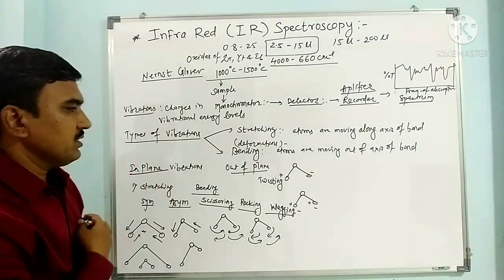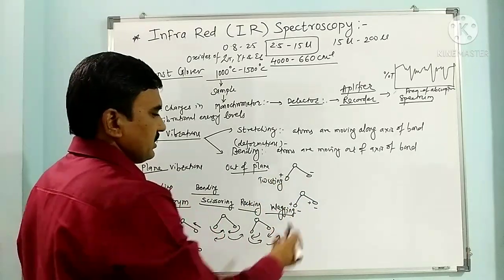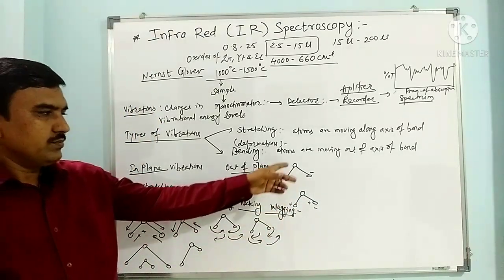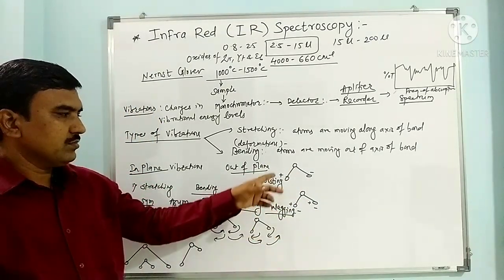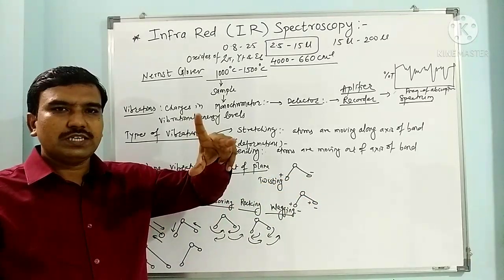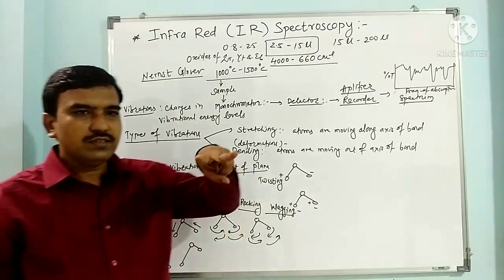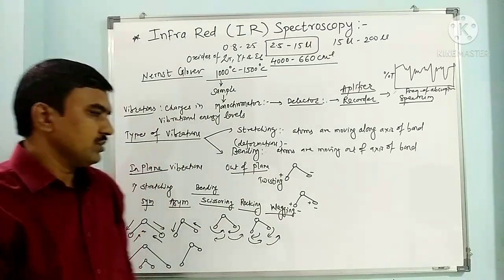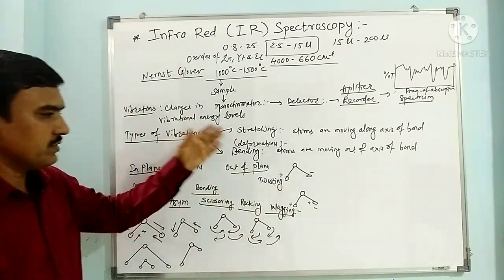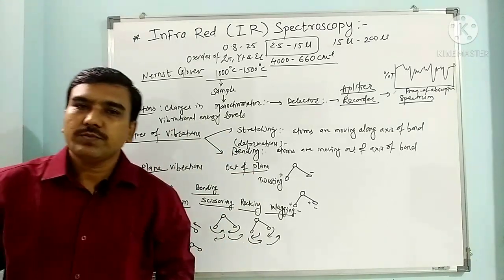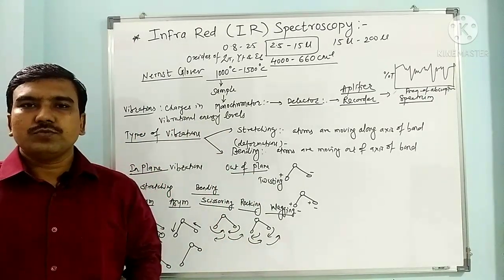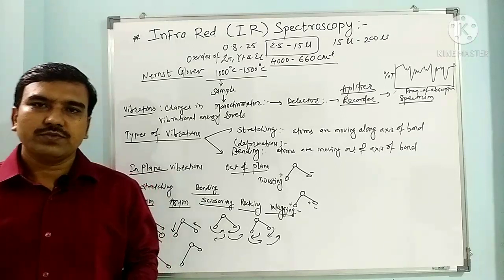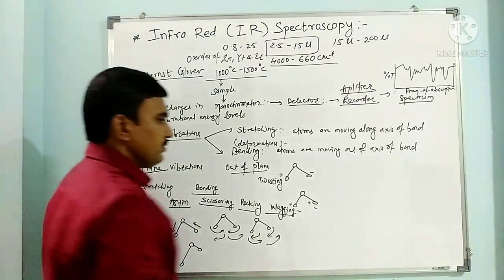So in this way, these are the different vibrations we can have here. These are also the bending vibrations, but here this is twisting, where the bonds are twisted, and here this is wagging, both go up, both go down. So this is the twisting and wagging. These are the different types of vibrations we may have in IR spectroscopy due to the interaction of IR radiations with the matter.